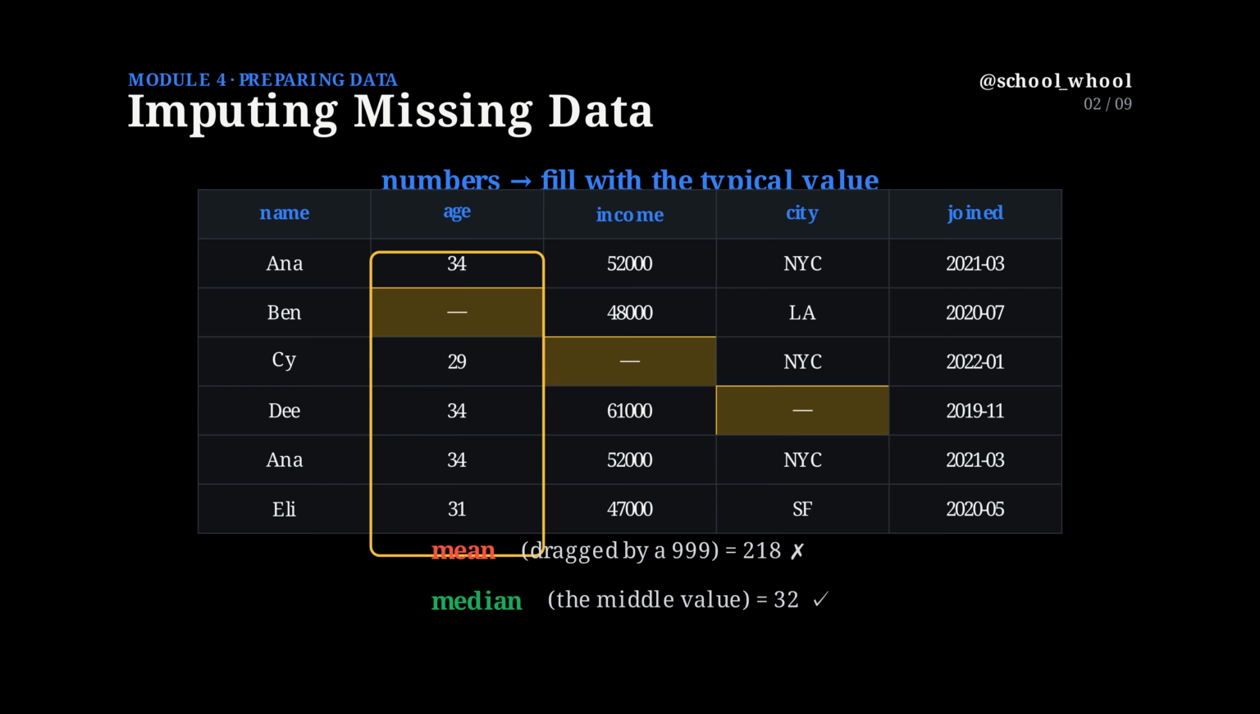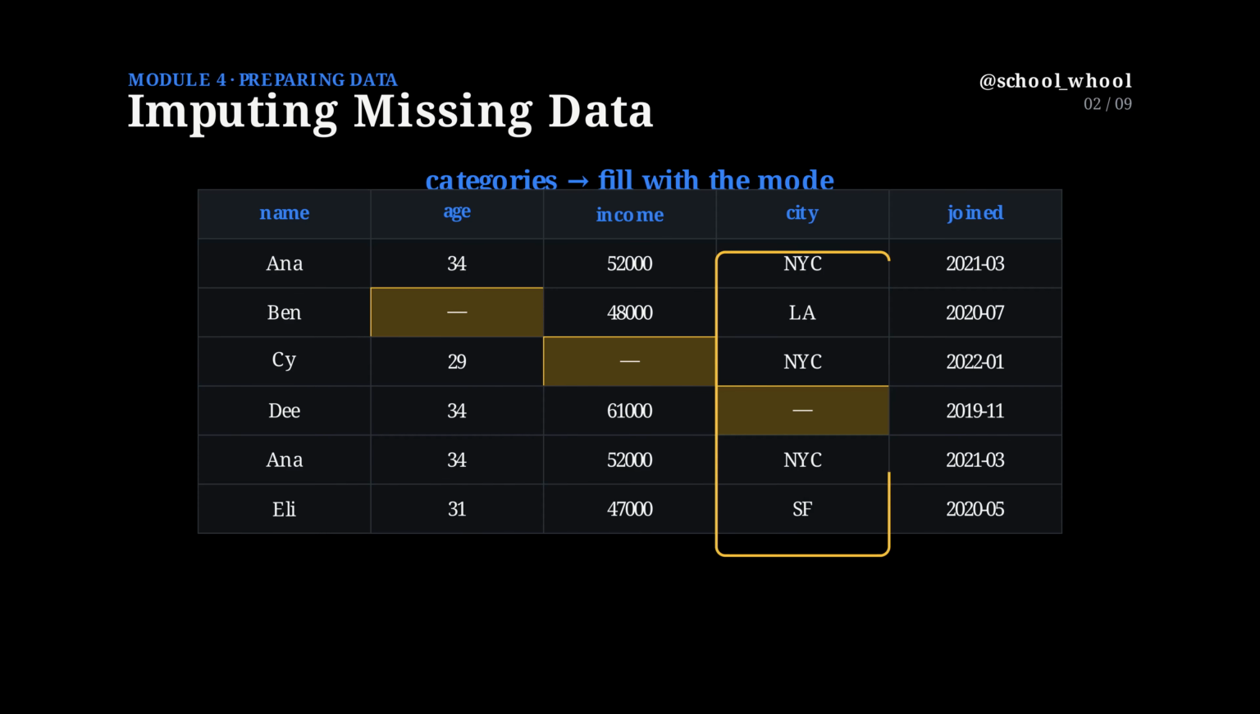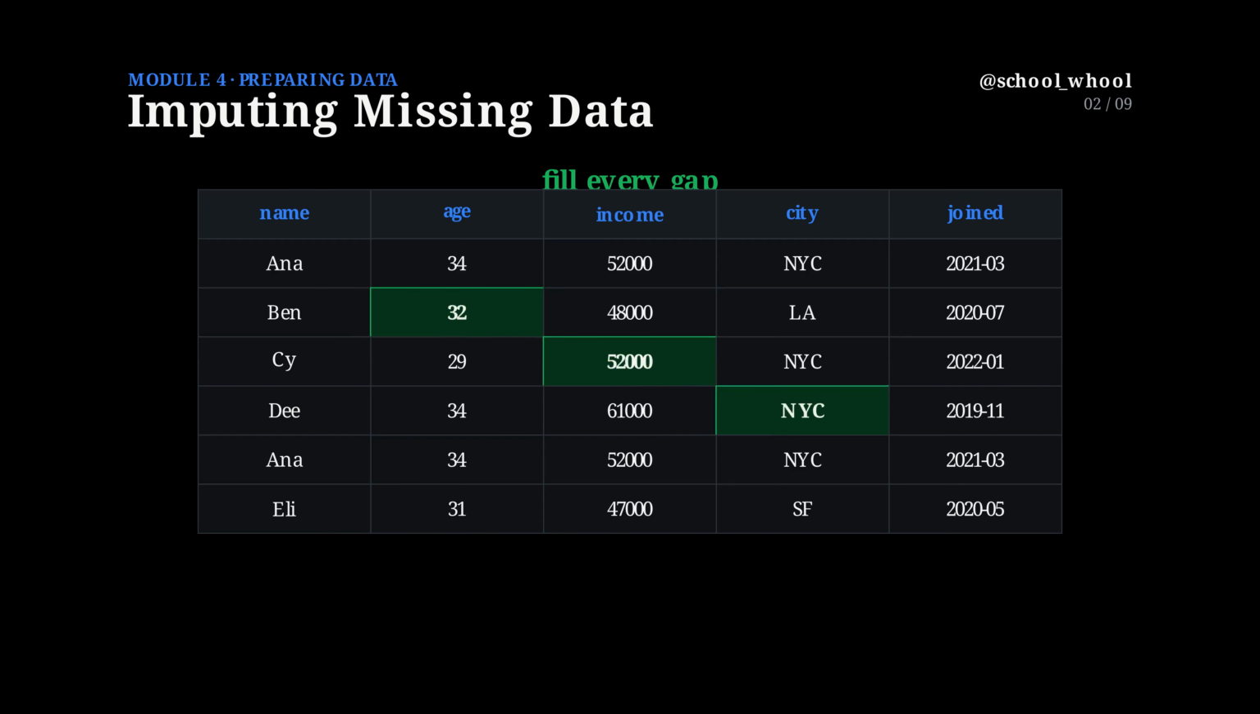But you can't average a city. For categorical columns, fill with the mode, the most frequent value. NYC appears most often, so the blank city becomes NYC. Apply it across the table, and every gap closes with a reasonable value. No rows lost, and the model can finally run.